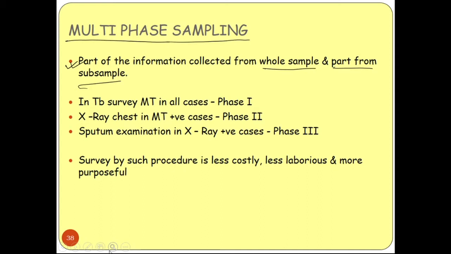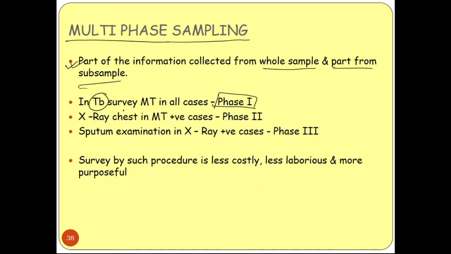So here, suppose we are doing some survey. Okay, and here we are doing some medical survey. At phase 1 we are getting some different types of cases.